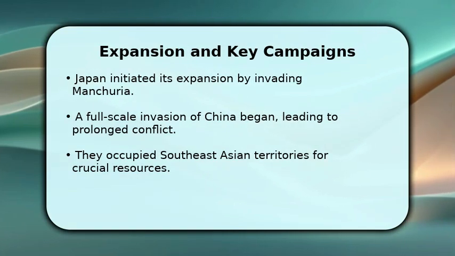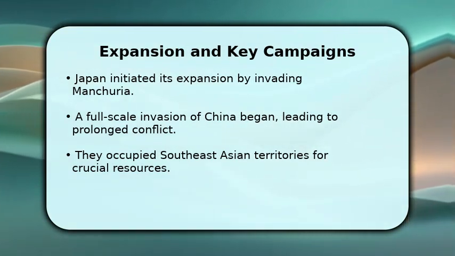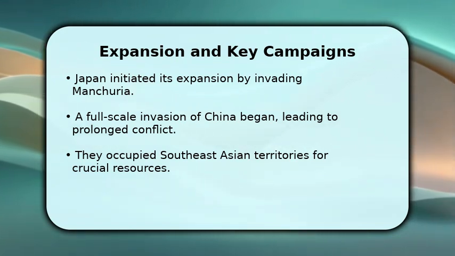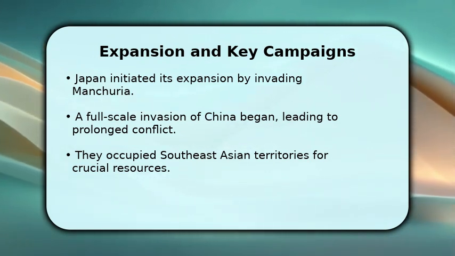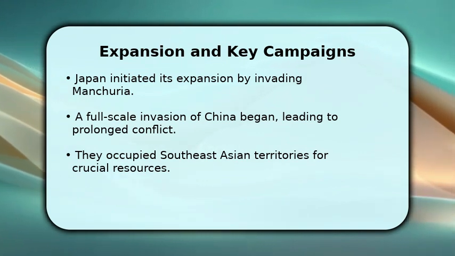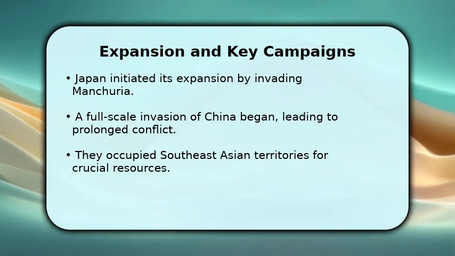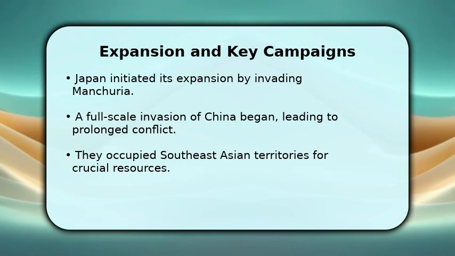Japan's aggressive expansion began with the invasion of Manchuria, establishing a puppet state. This was followed by a full-scale invasion of China, igniting a brutal and prolonged conflict across the region. Seeking vital resources like oil and rubber, Japan then extended its reach into Southeast Asia, occupying various territories and further escalating tensions with Western powers.